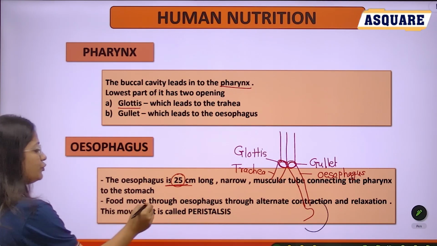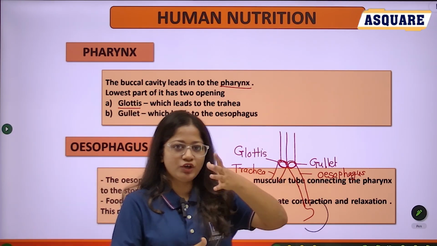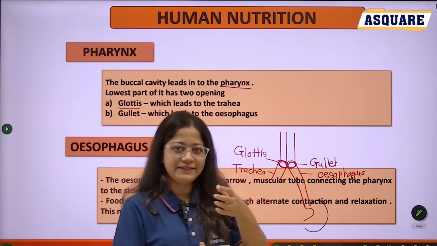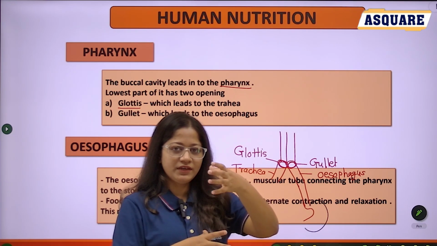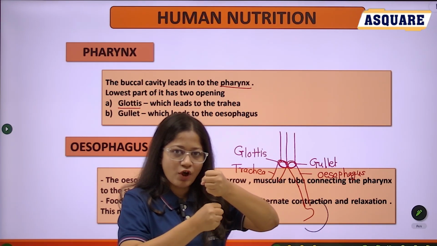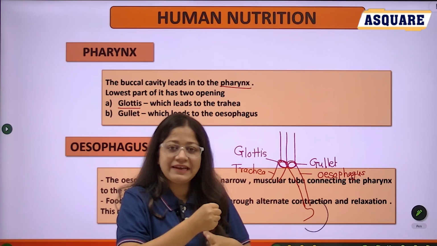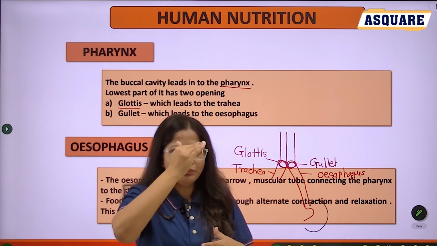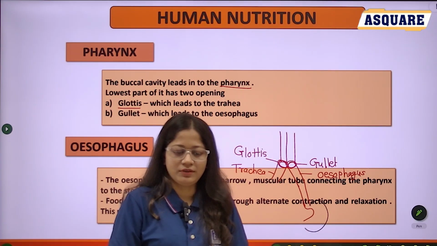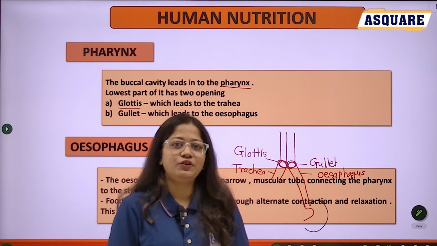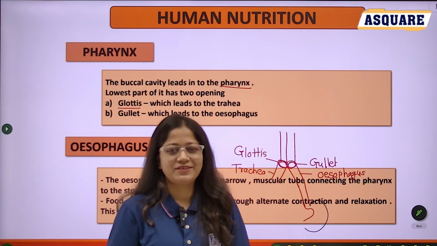Then food moves through the esophagus by alternate contraction and relaxation. Like this one. Here the food is there, this part is contracted, this part is relaxed, again this part contracts, again the lower side is relaxed. In this way, by alternate contraction and relaxation, the food moves downward into the stomach. Let's see more about the next part of the digestive system, that is the stomach.